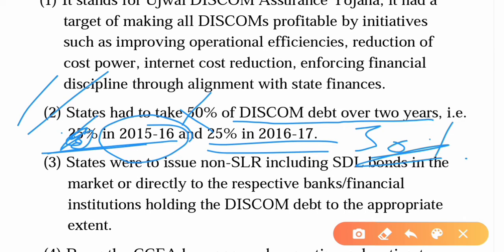So let me tell you what is SLR. SLR stands for statutory liquidity ratio, and the RBI has mandated every bank to have a specific proportion of deposits in the form of liquid assets excluding the cash reserve ratio, and this is called SLR.